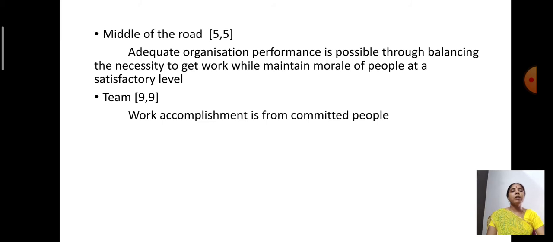It concentrates on committed people and it concentrates on the accomplishment of work also. So the fifth quadrant is 9 comma 9. These quadrants are mentioned by Blake and Mouton. And a leader may be in any one of the quadrants depending upon the approach he is adopting for his employees.